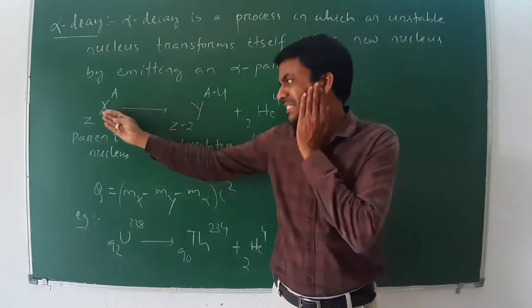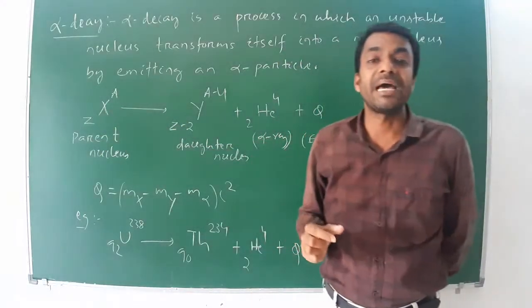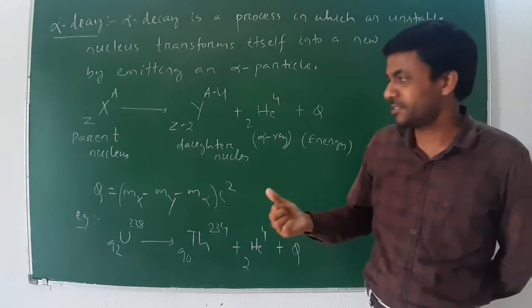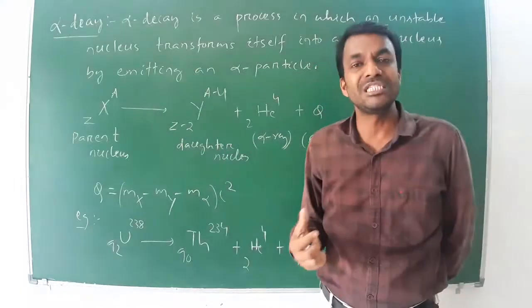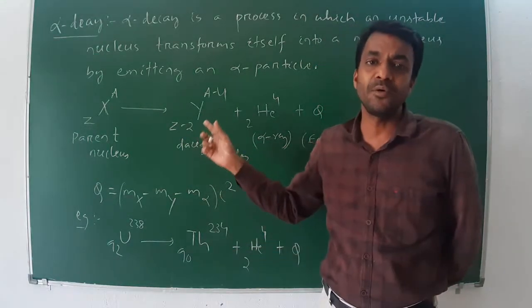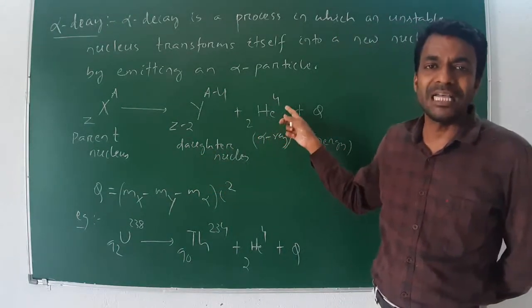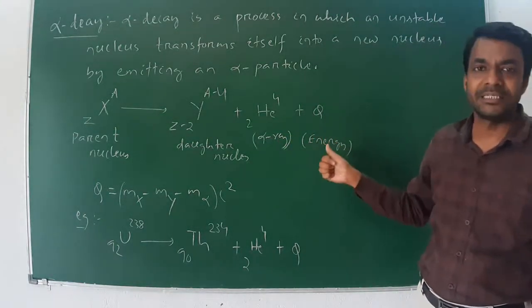Here, this reactant side X with Z and A is known as the parent nucleus, which is generally an unstable nucleus. The product with Z minus 2 and A minus 4, which is in stable form, is known as the daughter nucleus, and 2He4 is the alpha ray, and Q is the energy.